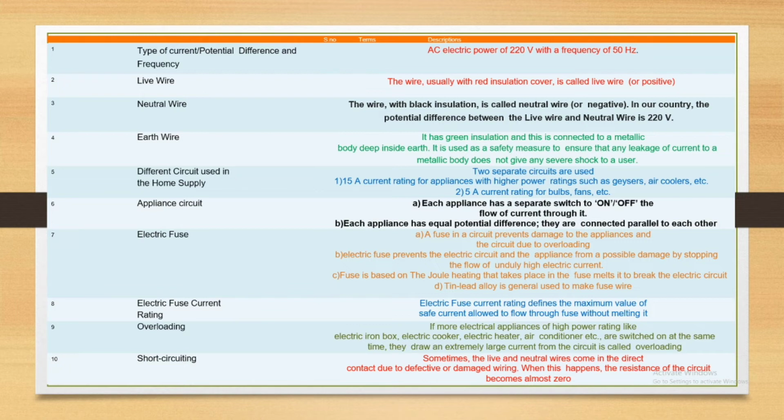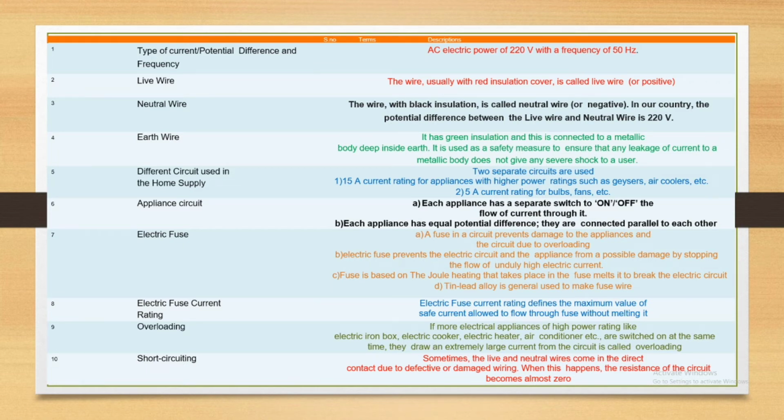In our domestic use in our house, here are some portions: type of current, potential difference and frequency. We use AC electric current of 220 volt with a frequency of 50 Hz in India. Live wire, you already saw the red insulated cover. You already know live wire is positive. Neutral wire, the wire with black insulation, is called neutral wire or negative. In our country, the potential difference between live wire and neutral wire is 220 volt.